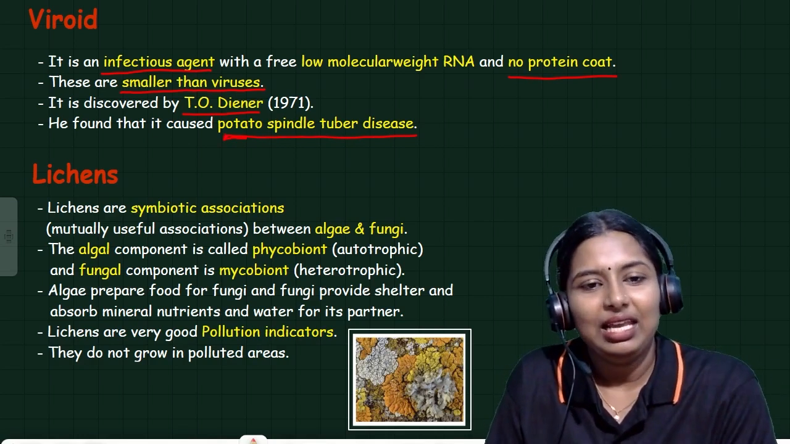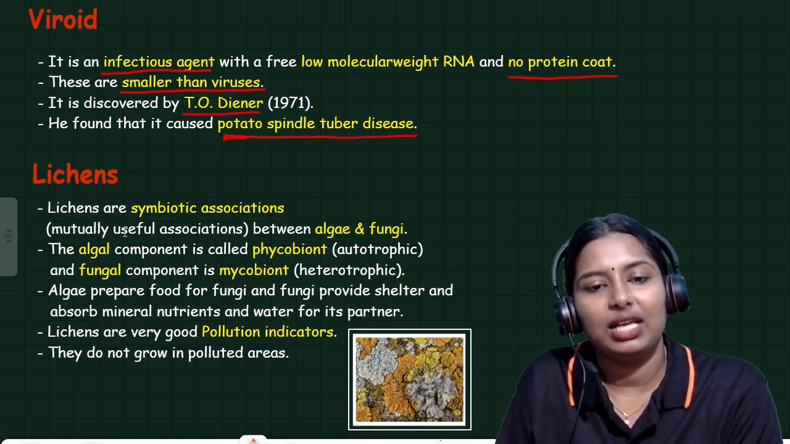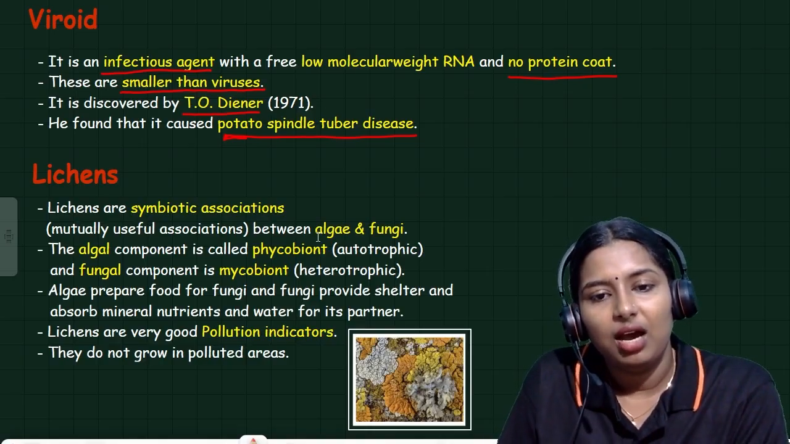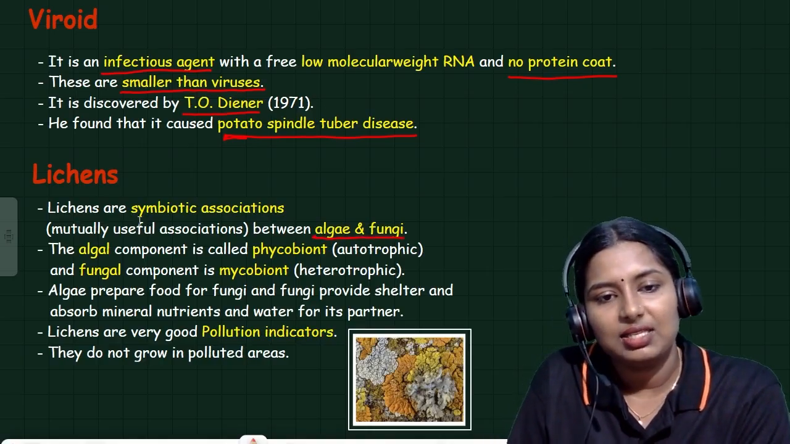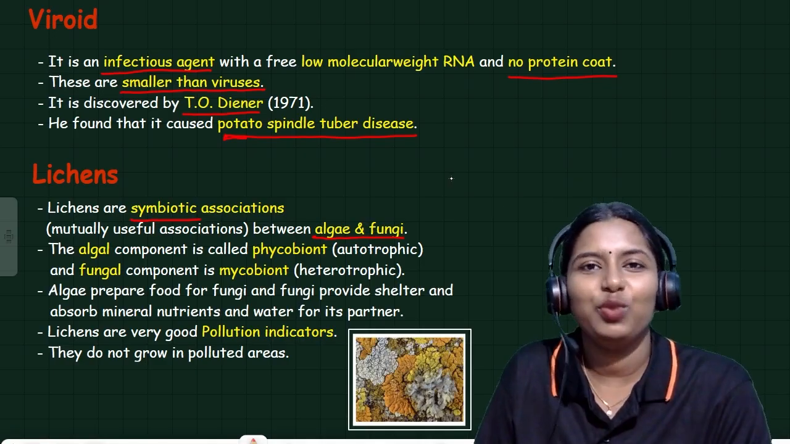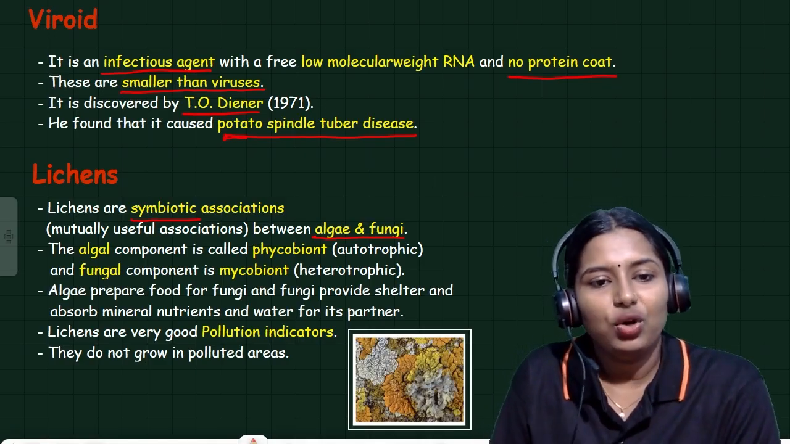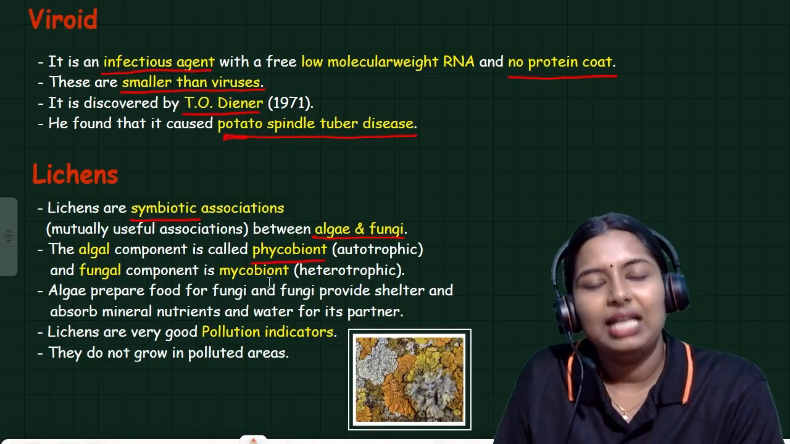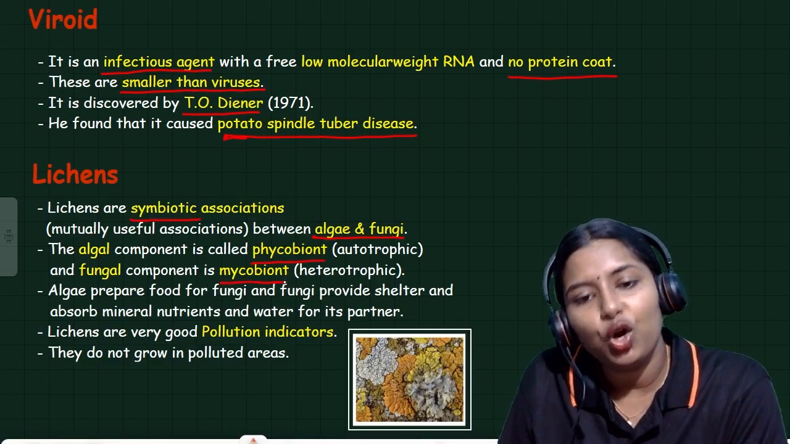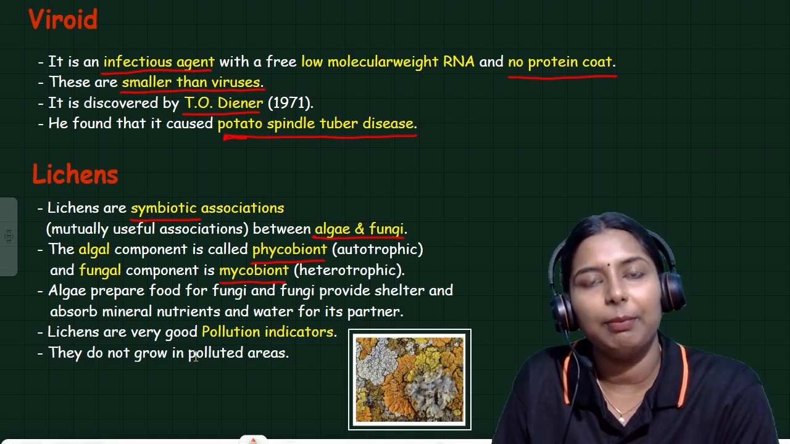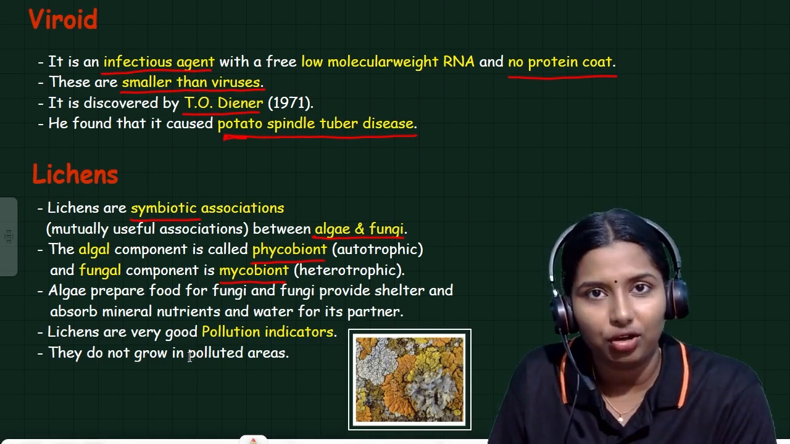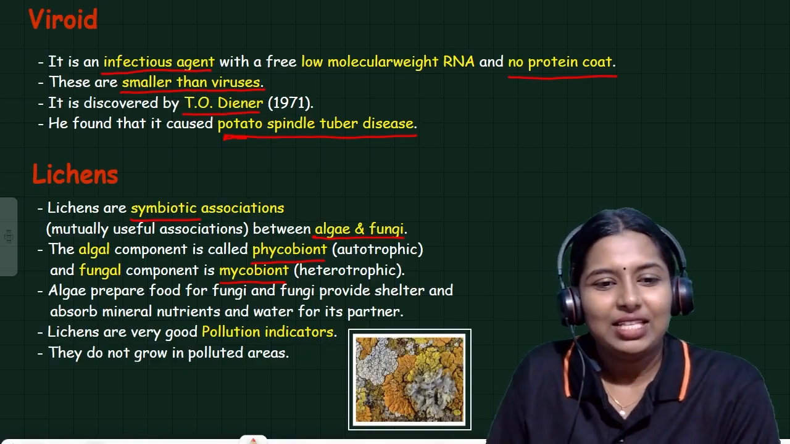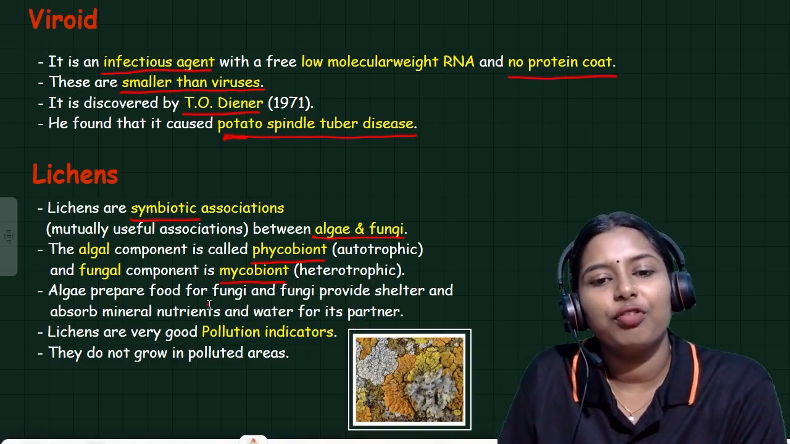Next one is lichen. Lichen is the symbiotic association of fungi and algae. Lichen is the combination of what? Fungi and algae. I already told you symbiotic means mutually beneficial association. The algal component in lichen is called phycobiont and the fungal component is called mycobiont. The algal component is autotrophic, and the fungal component is heterotrophic.